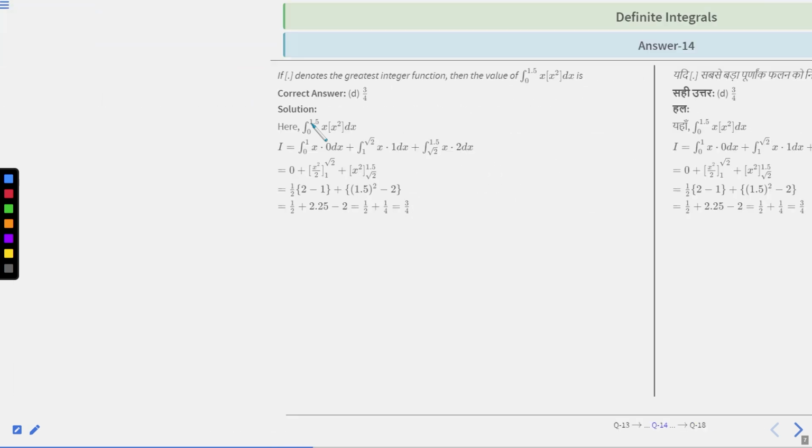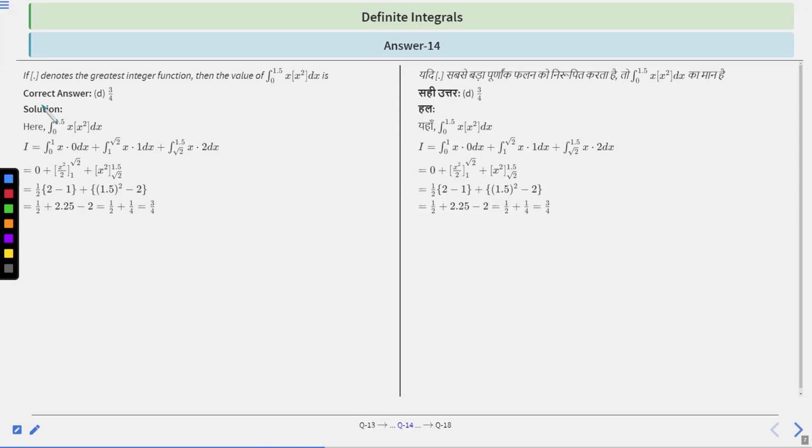Okay, let's move to the solution part. As we have to find the integration from 0 to 1.5 of x into the greatest integer function of x squared dx, therefore I is equal to the integral from 0 to 1 of x into 0 dx, plus the integral from 1 to root 2 of x into 1 dx, plus the integral from root 2 to 1.5 of x into 2 dx. Therefore, I is basically 0 plus the integral of x into 1 dx, which is x squared by 2, from 1 to root 2.